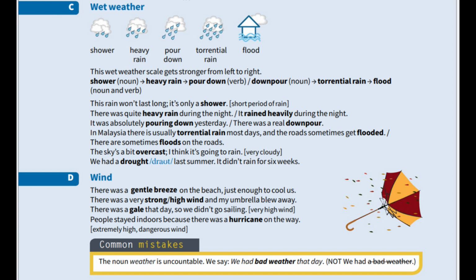Common mistakes. The noun weather is uncountable, so we do not use a before it. The correct sentence is, we had bad weather that day. Do not say, we had a bad weather that day.